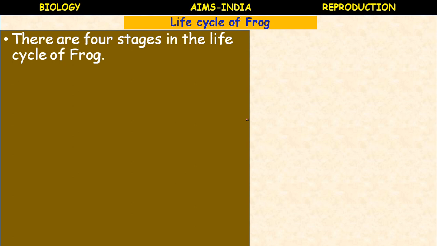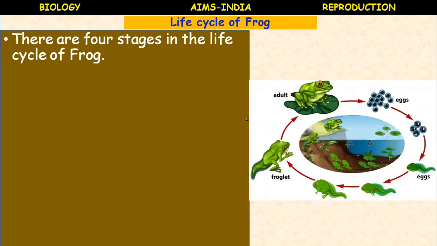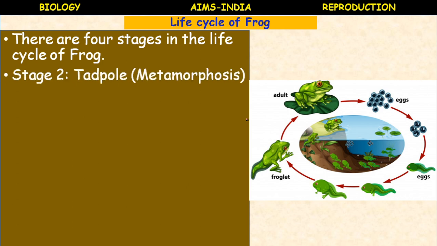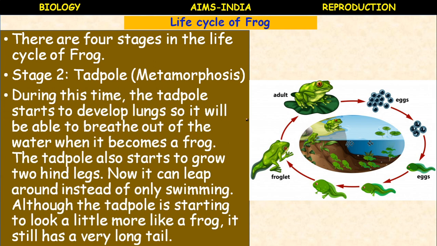Next, there are 4 stages in the life cycle as we are discussing. So the first stage is egg, second stage is tadpole. Now the stage 2, tadpole, will undergo metamorphosis. What are the changes during the metamorphosis? During the metamorphosis time, the tadpole starts to develop lungs, so it will be able to breathe out of the water when it becomes a frog. The external gills slowly disappear and it develops the lungs.